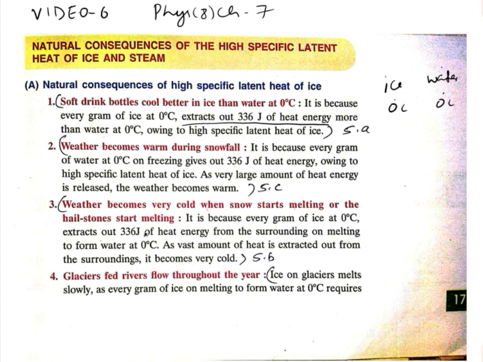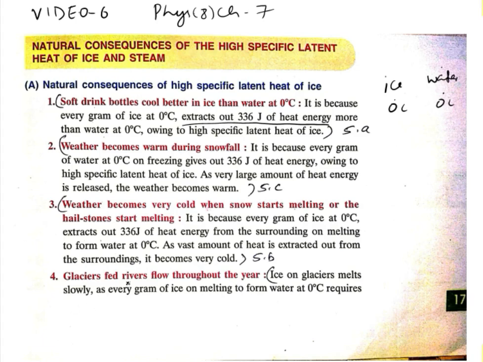It is because every gram of ice at 0 degrees Celsius extracts 336 joule of heat energy from the surrounding on melting to form water at 0 degrees Celsius, and a vast amount of heat is extracted. Initially the heat was released during the snowfall, but when ice starts melting, it extracts the 336 joule of energy. That means the heat is being extracted by the ice. That's why the weather becomes cooler.